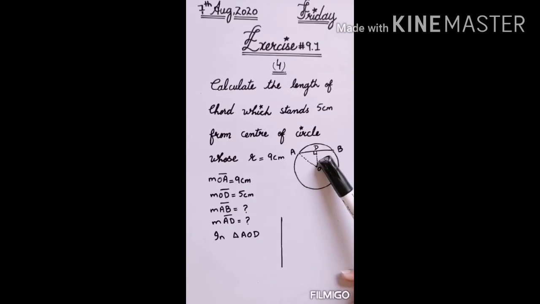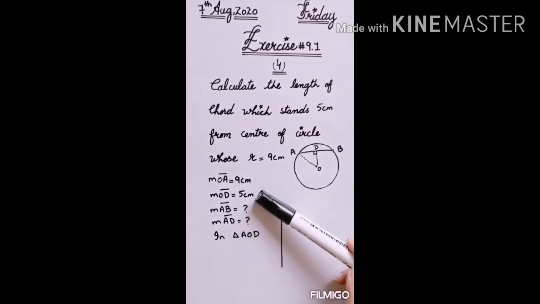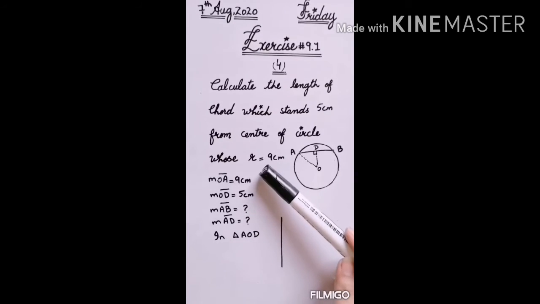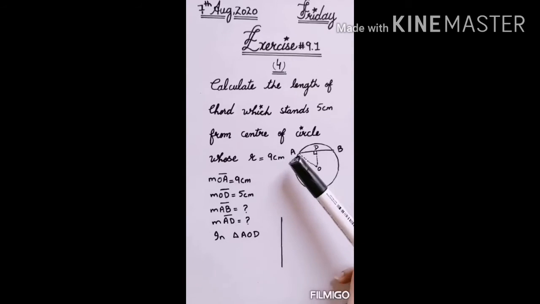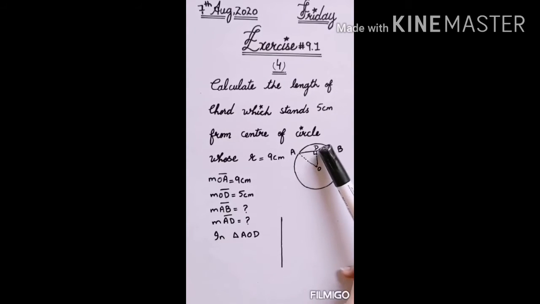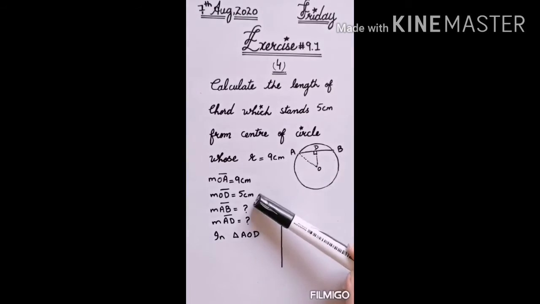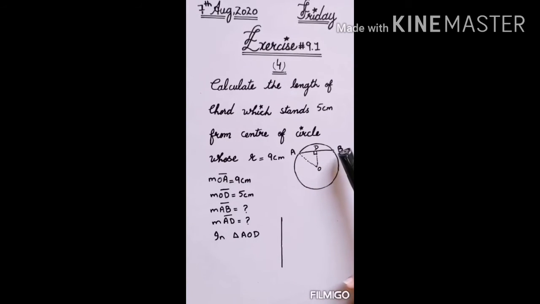So OD is the distance that is given, 5 centimeter, and one thing more is given, the radius of the circle. If you draw the diagram, suppose we have a circle and AB is any chord. The distance from the chord to the center is OD, that is given 5 centimeter. If I join O with A, it is your radius, that is given 9 centimeter. So radius and OD are given. We have to find the length of the chord. The complete chord length is AB centimeter.